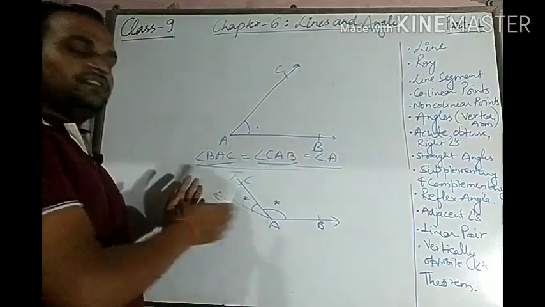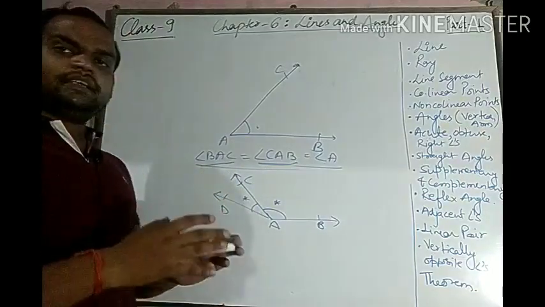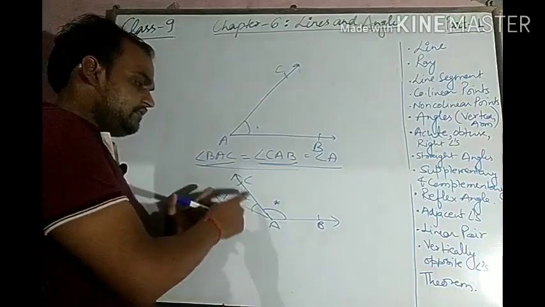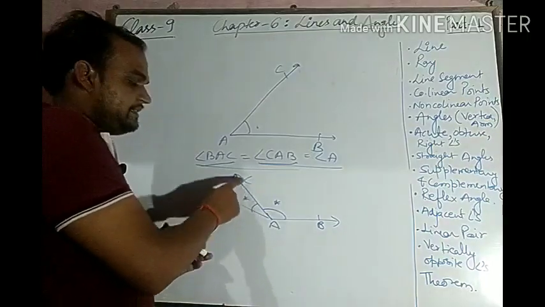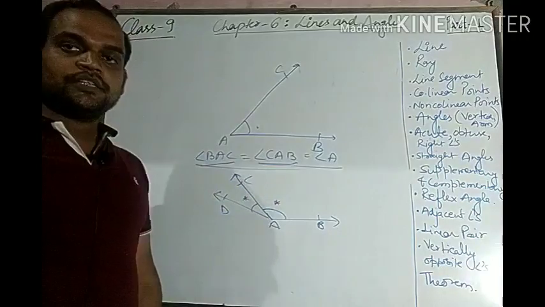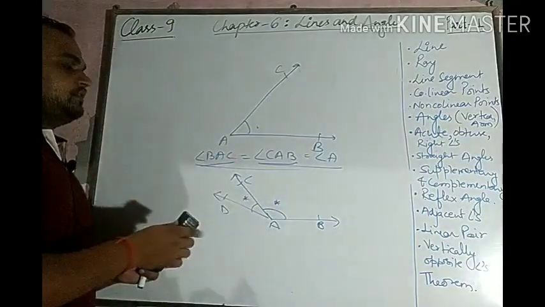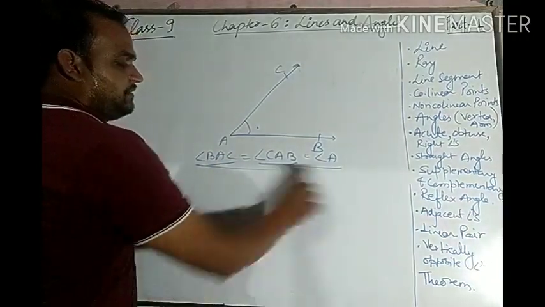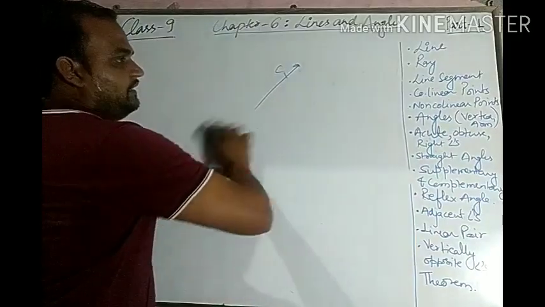So by this we can make it very clear that angle CAD is this angle and CAB is that angle. Okay, so we have to follow 3-point notation of any angle.